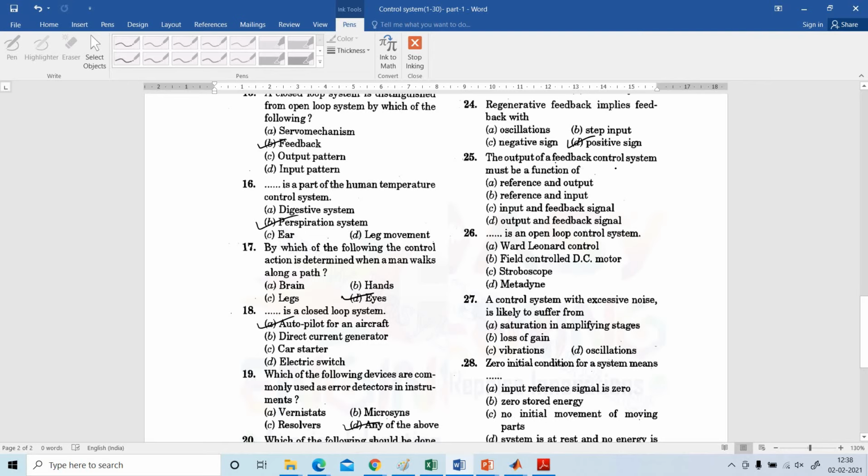The output of the feedback control system must be a function of reference and output, reference and input, input and feedback signal, output and feedback signal. Always the feedback control system output must be a function of reference and output.